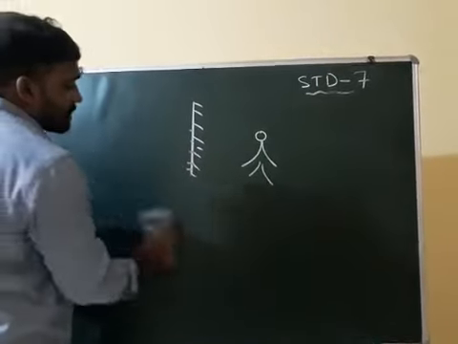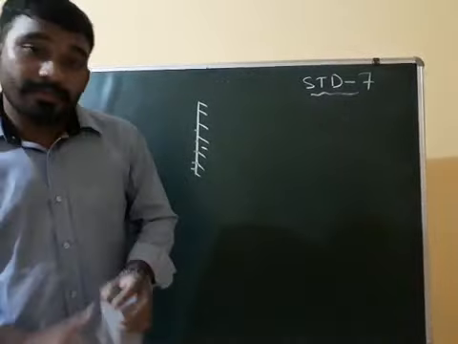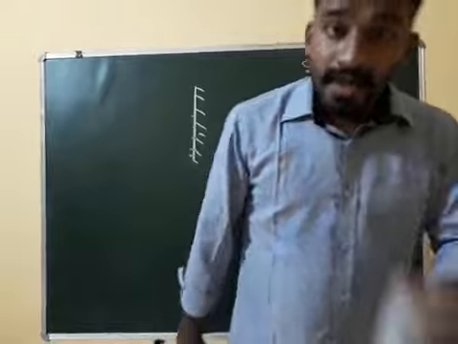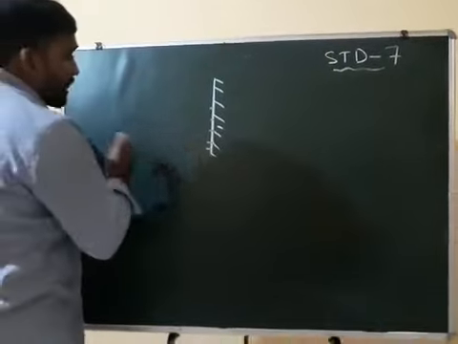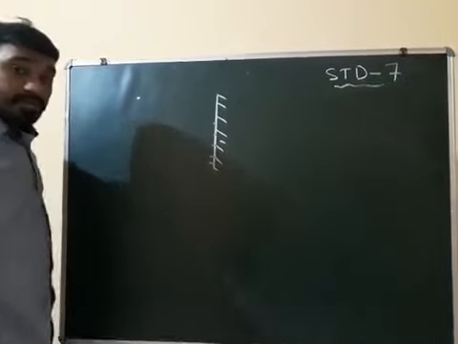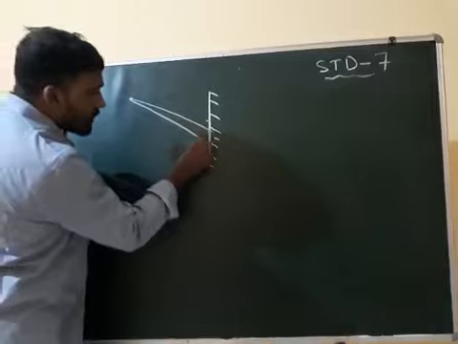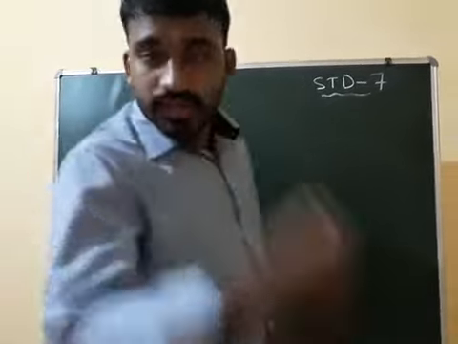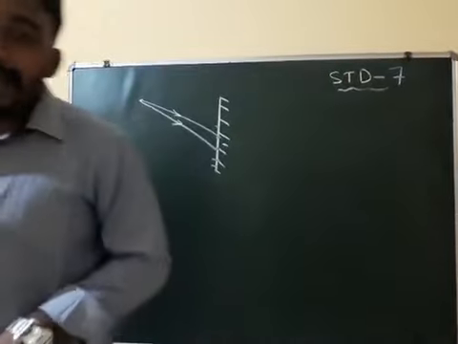Two points. Two types of objects are there. One is a point object. Another one is an extended object. Suppose a point object is here. From each point object we have to take two incident rays. At least two incident rays are required to form the image of an object.